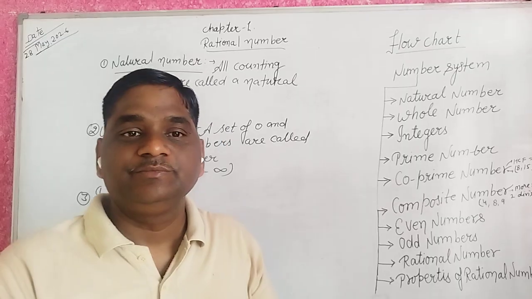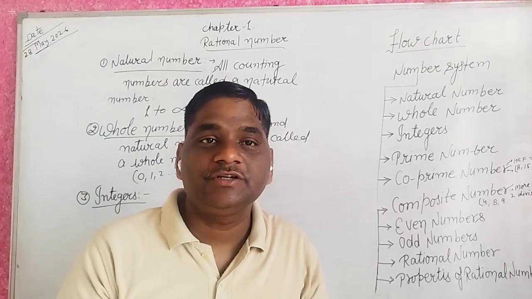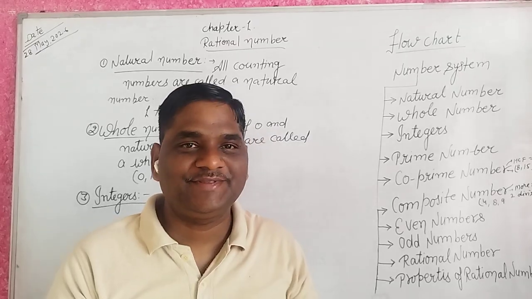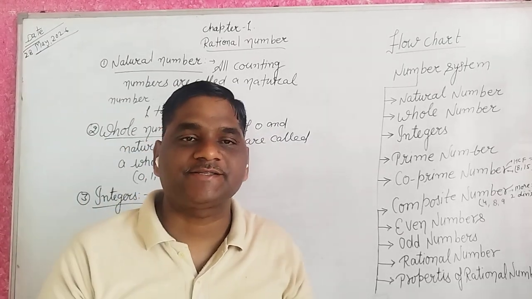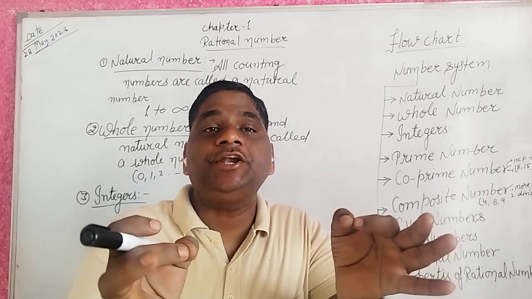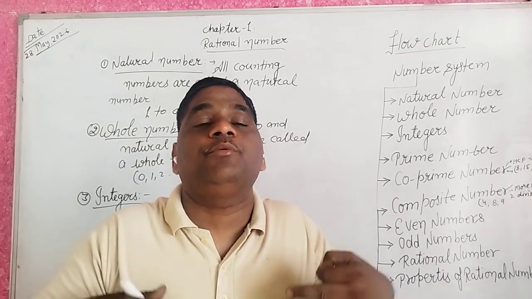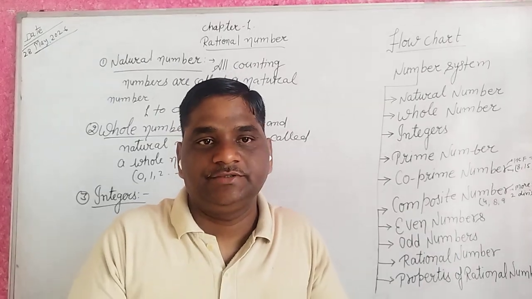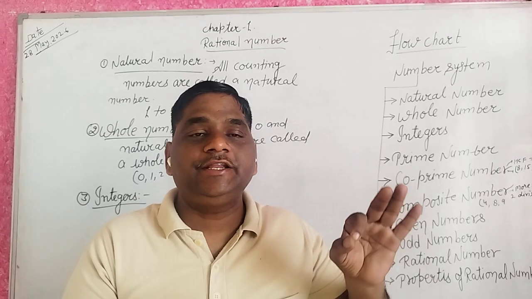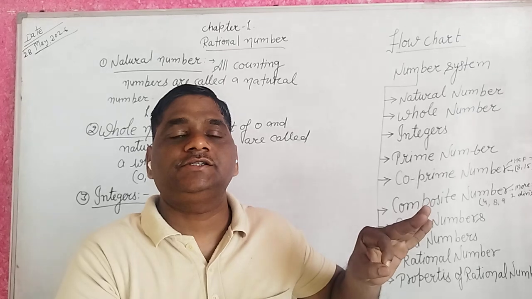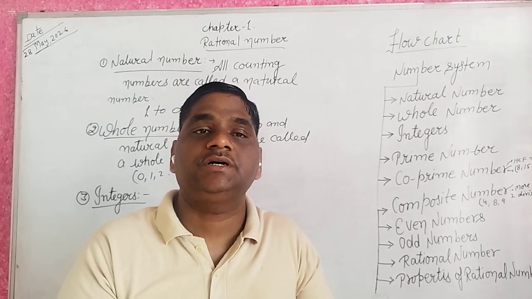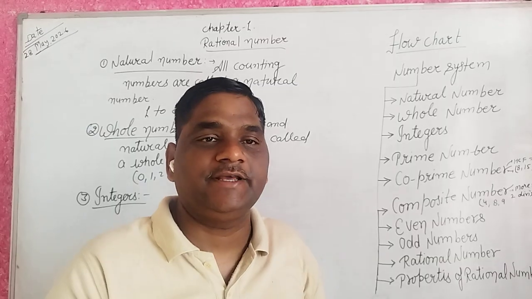But can you tell me about integers? The presentation of negative and positive numbers is called integers. Integers is known as the positive and negative form of numbers. Okay guys? Yes.